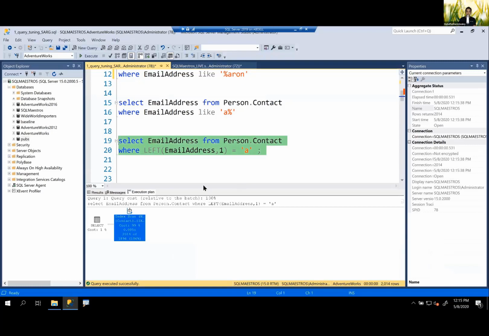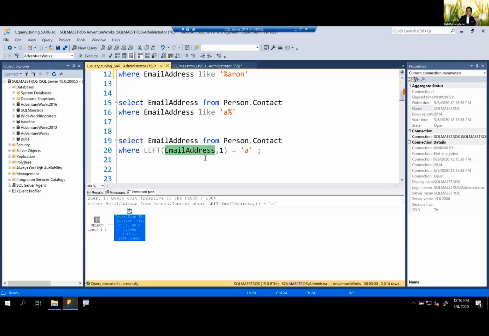Well, the problem is, for the optimizer to seek on the index, you need an index key value there. But when your index key value, which is contained inside email address, has some mathematics done on it on the left-hand side of the operator, it becomes an expression. So SQL Server is just comparing one expression with another expression, and the index loses its sargability, in simple terms, searchability. Then it goes and scans.